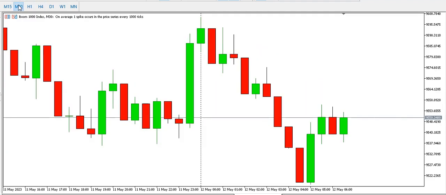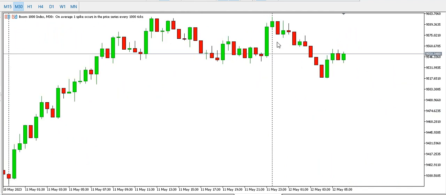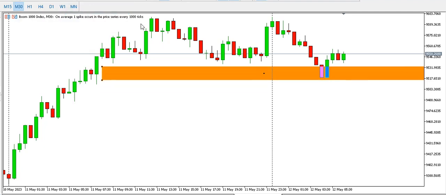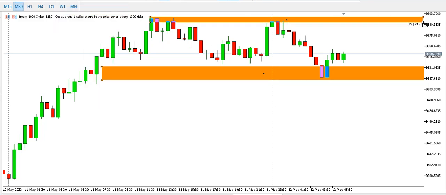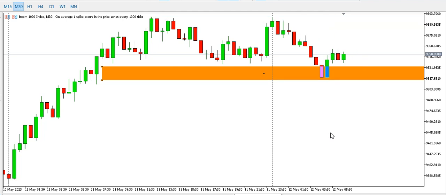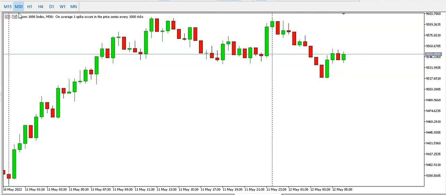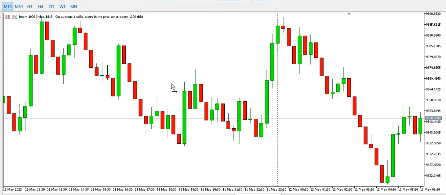Let's look at the 30 minutes time frame. On the 30 minutes time frame, boom 1000 index, we can say it's ranging. This is our range low. This is our range high. So all we need to do is wait for the range break. It's either going to break to the upside, or it's going to drop lower. Only time will tell. Let's wait and see how price action unfolds for boom 1000 index.